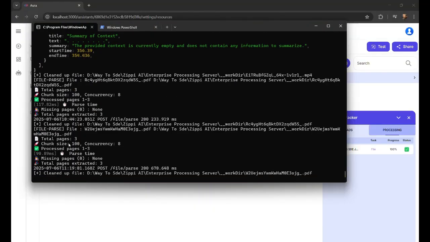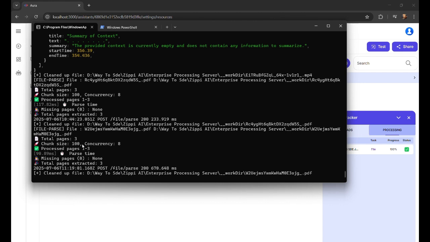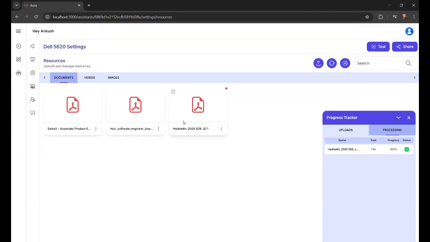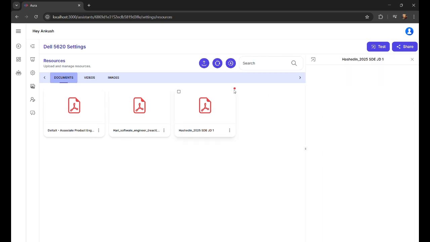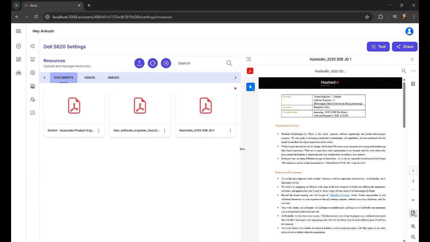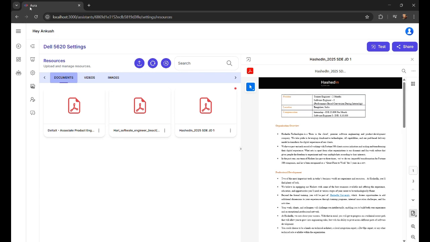If you see over here, this is the latest file which got processed, and we can see a chunk size of 100, concurrency 8, and total pages 3. If we want to confirm that, we can see there are only 3 pages. And why are we seeing this red tick? Because it's not yet processed by AI. Once it gets processed by AI, the tick will be gone. You can see it says not processed. Here we don't have it, so these files are processed. You can see we have these 3 pages, and they're processed by AI.